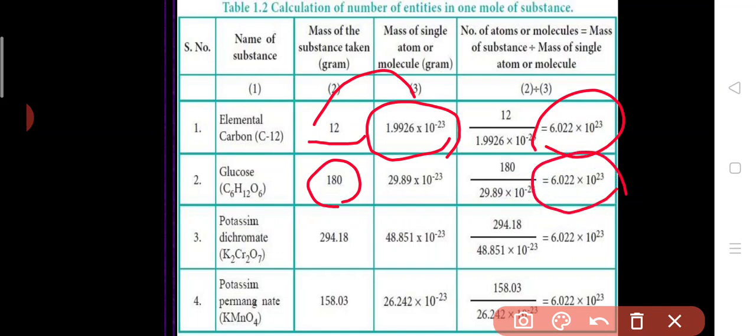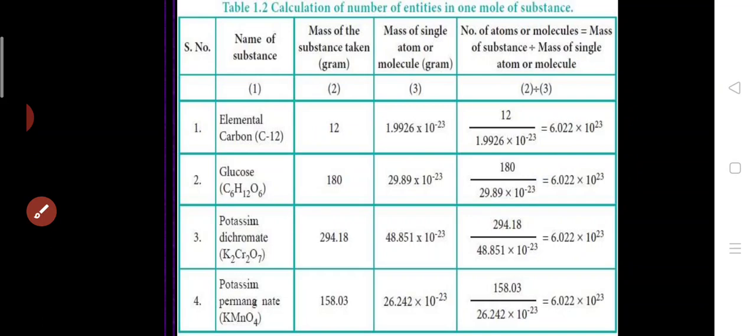So anything, if you take 1 molecule of copper sulfate, 1 molecule of water, or 1 molecule of hydrogen sulfide, anything you take, you will get the answer as 6.023 into 10 power 23. You can see for potassium dichromate also you are getting the same answer. Potassium permanganate also you are getting the same answer.